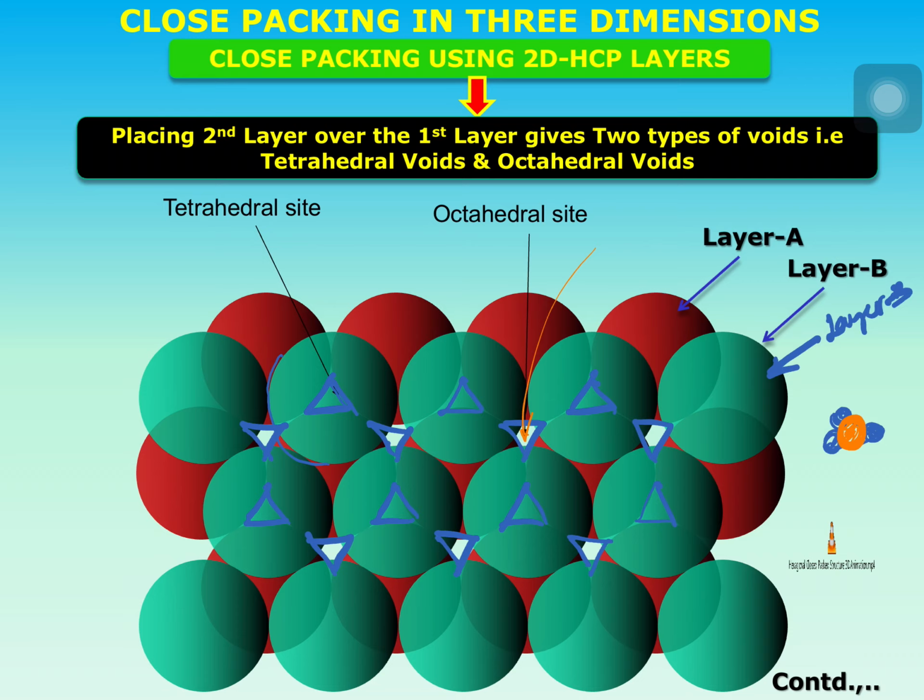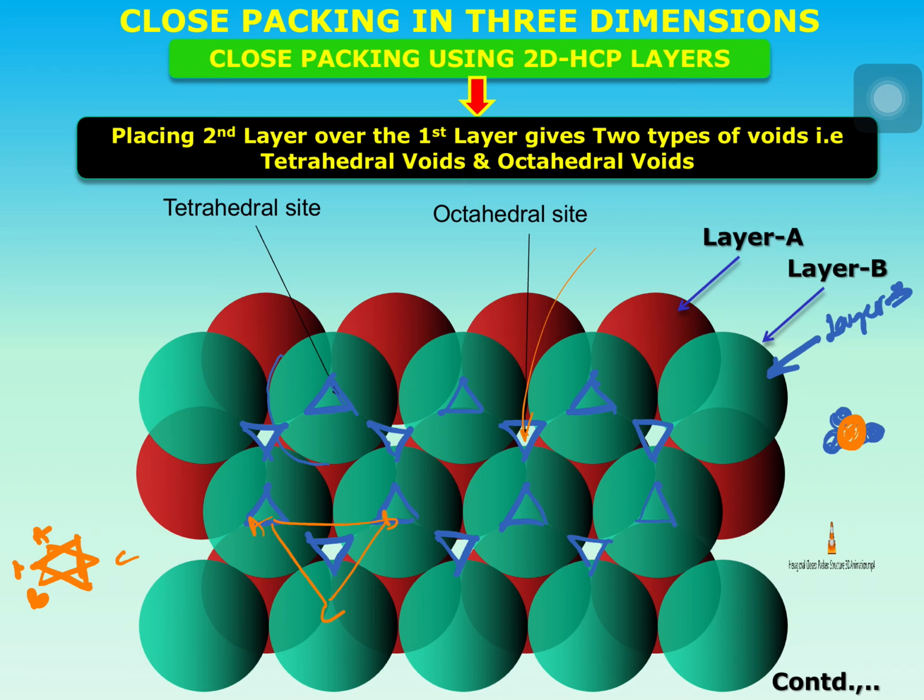See, if we take one trigonal, let us take this trigonal A, B, C, and bottom. If you take the same arrangement but in reverse manner, it is present in the bottom layer, that is the red layer.